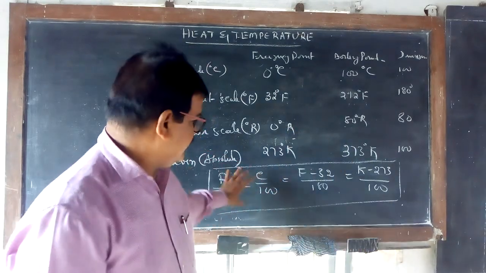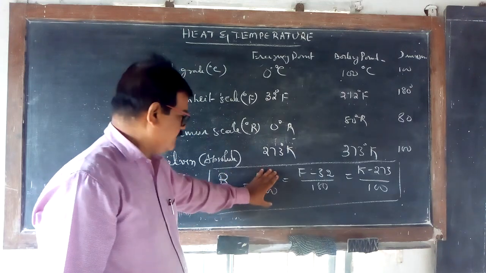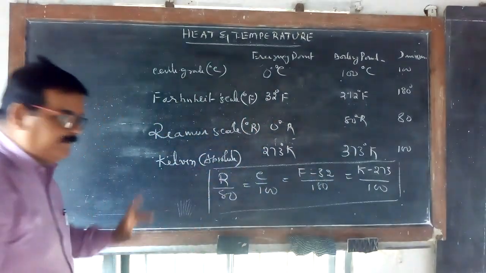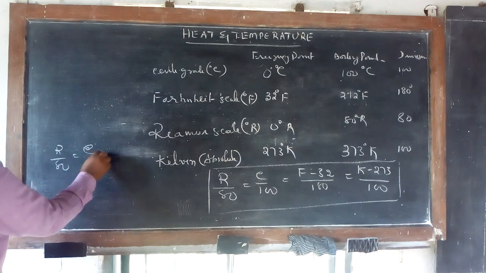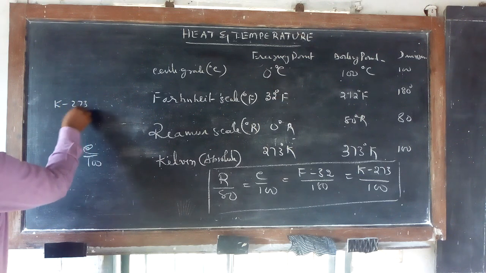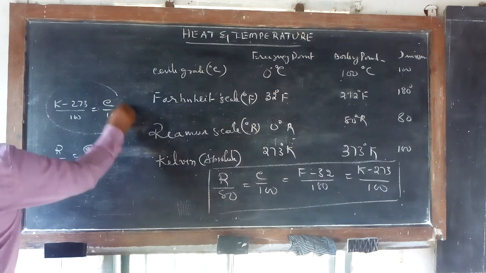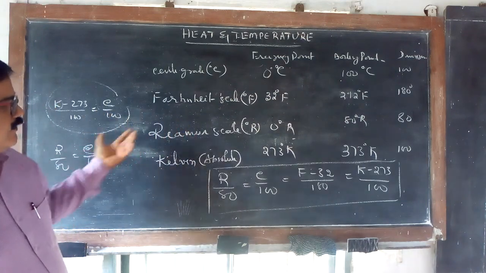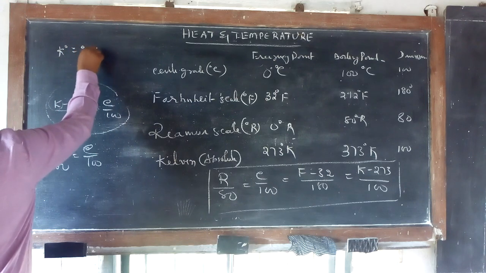By using this, anyone, say for example, Reaumur is given, you can go for degree centigrade. Understand? Or this is given. So any one pair you can take. For example, R by 80 is equal to C by 100. Otherwise, K minus 273 by 100 is equal to C by 100. In this, if you know one, you can get the other one. But this need not be used, because straight away, degree Kelvin is equal to degree centigrade plus 273.